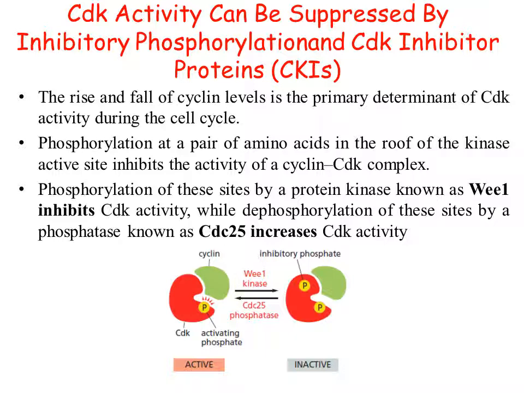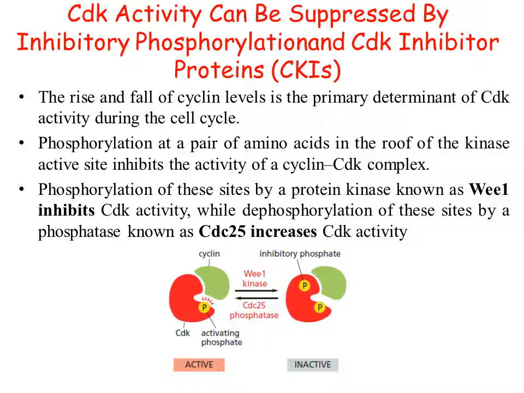Think that one more phosphate group is added by Wee1 kinase. In this diagram you can see Wee1 kinase is an enzyme which adds one phosphate group in the kinase active site of CDK. Due to the addition of this phosphate group, cyclins will leave the CDKs and this CDK will become inactive.